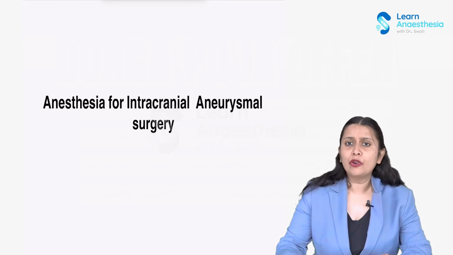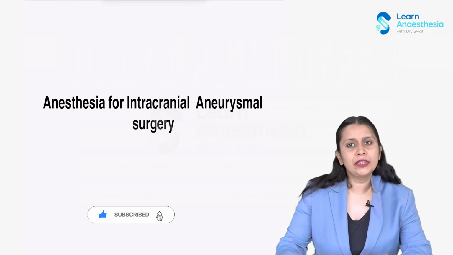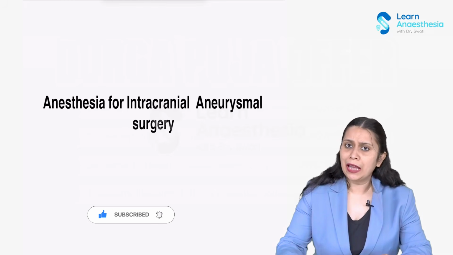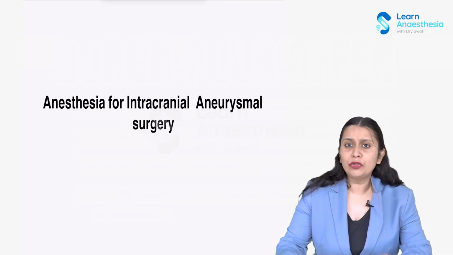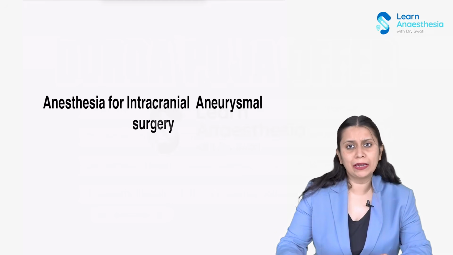I would talk about how we do the initial stabilization in the patient coming to the ICU with a subarachnoid hemorrhage due to cerebral aneurysm. We would talk about the different grading systems which grade the subarachnoid hemorrhage caused by cerebral aneurysm, and the grading system which grades the associated risk. We would talk about all the complications associated with cerebral aneurysm, like vasospasm, rebleed, seizure, cardiac complications, respiratory complications. How do we manage them and stabilize our patient?